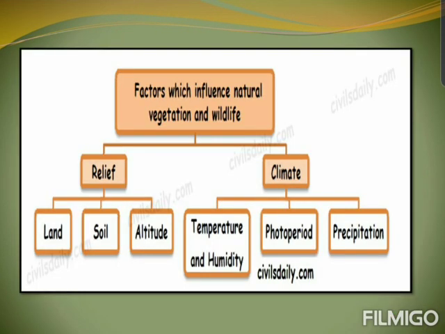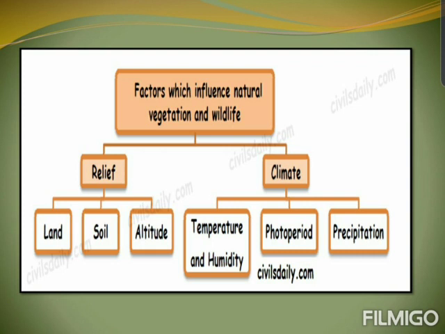These natural vegetations can be influenced by different factors. These are relief and climate. Relief can be further divided into land, soil, altitude, and the climate can be divided into temperature, humidity, photoperiod, and precipitation.